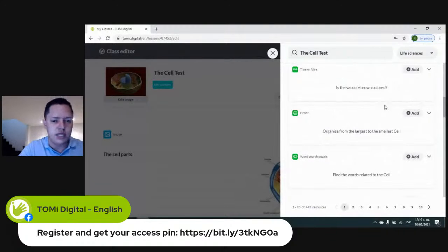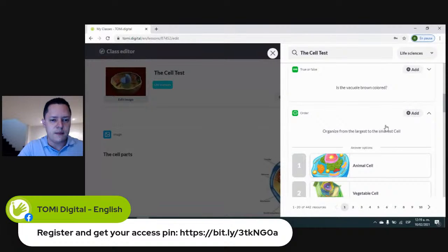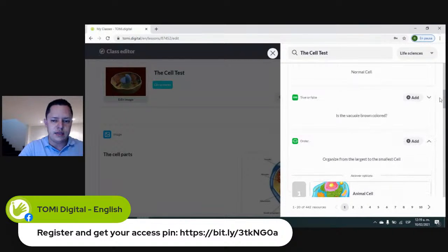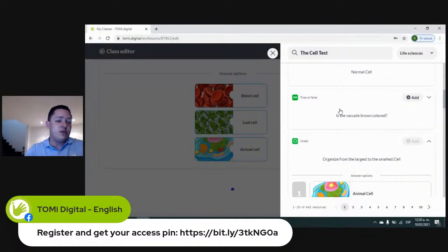So in this case, we are gonna order and organize from the largest cell to the smallest. Okay, so me as a teacher, I say, okay, this resource I can use it, and I add it here. So yes, it works for me, and I add it. So right now, that resource from a teacher from India or from other part of Africa or China or United States, I can use it in order to create my class.